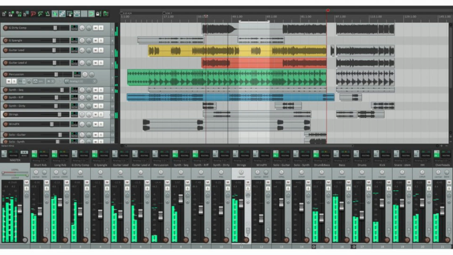In this video we will find the best free audio editor by comparing Audacity and Reaper in 2025.